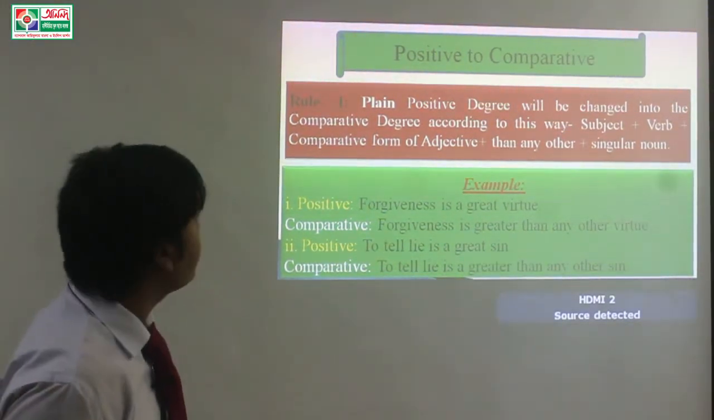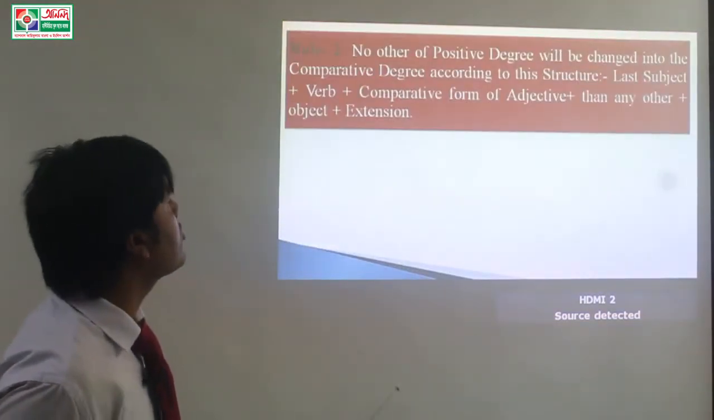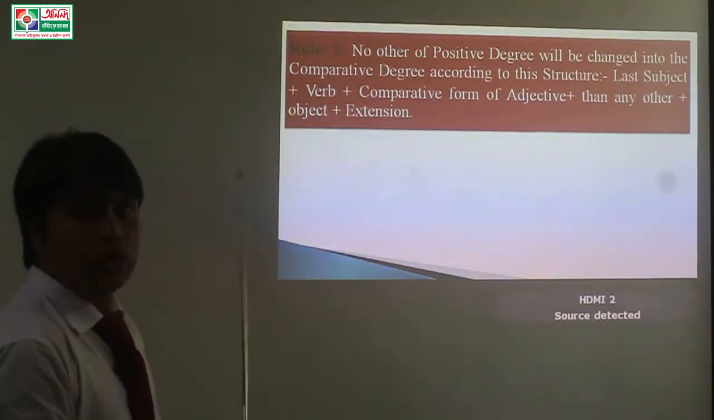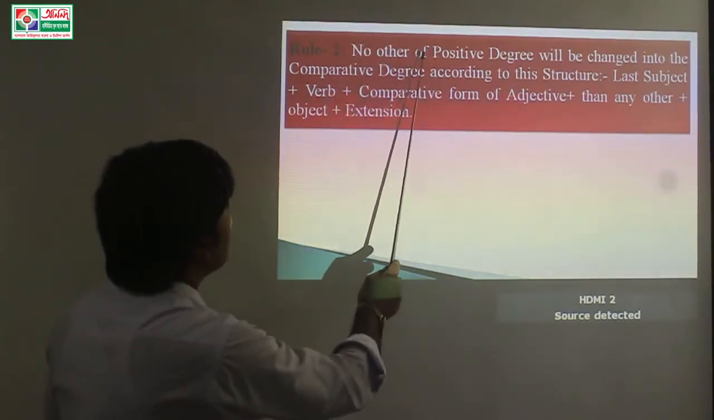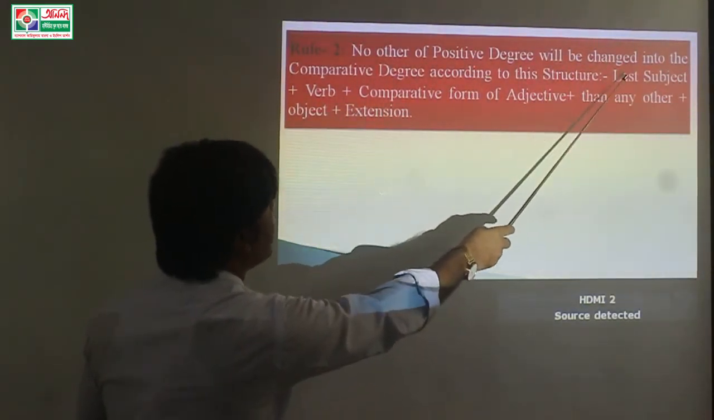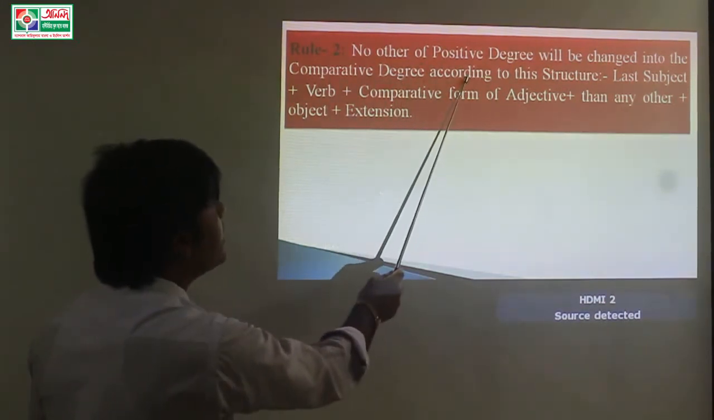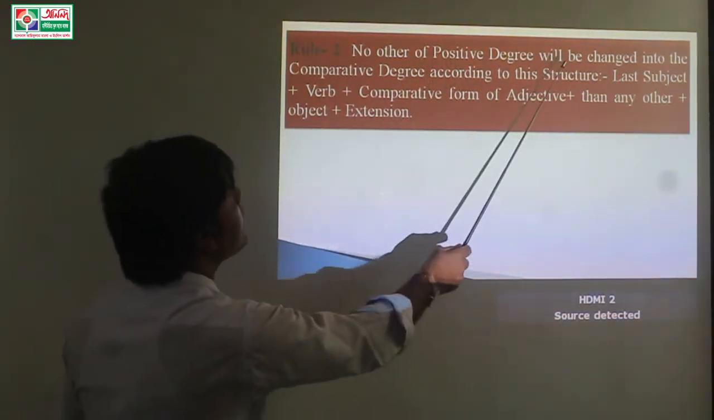Okay students, next rules. Rule number 2. Dear students, no other positive degree will be changed into the comparative degree according to this structure.